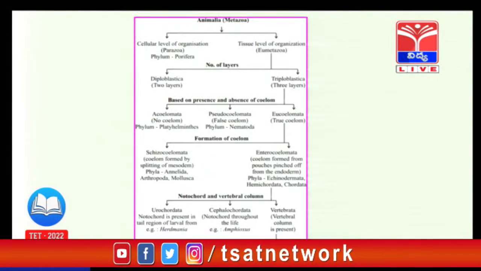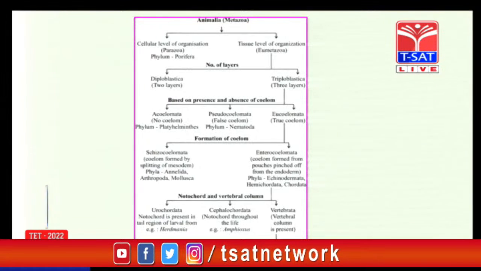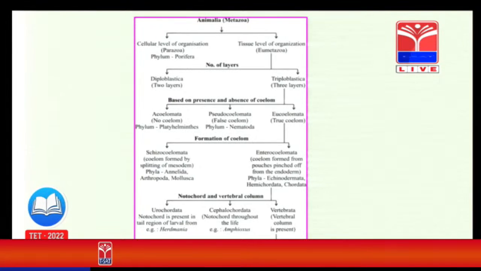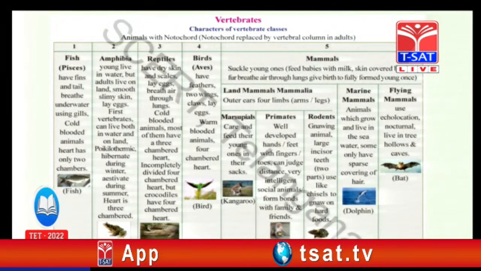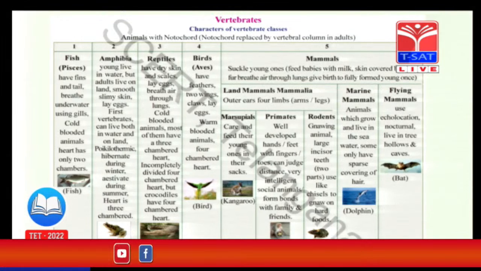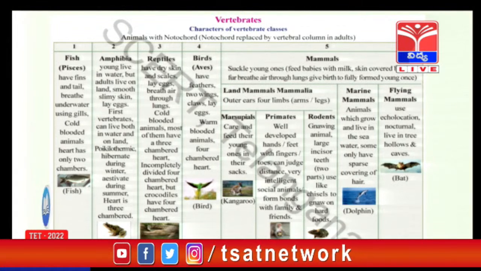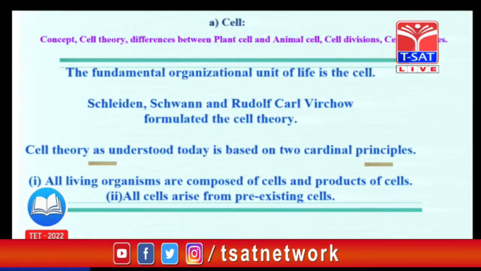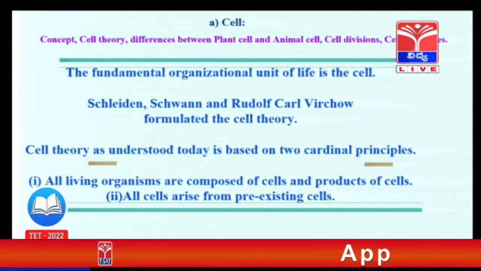This is the classification in depth about animal classification. You also have monoblastic, diploblastic and triploblastic animals according to their evolution. And here, the classification of chordata into 5 groups: fishes, amphibians, reptiles, birds and mammals. You focus on these 5 items.